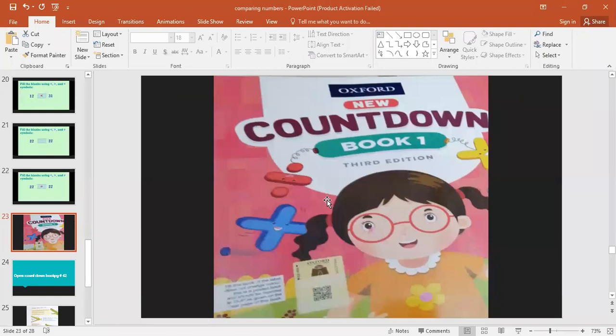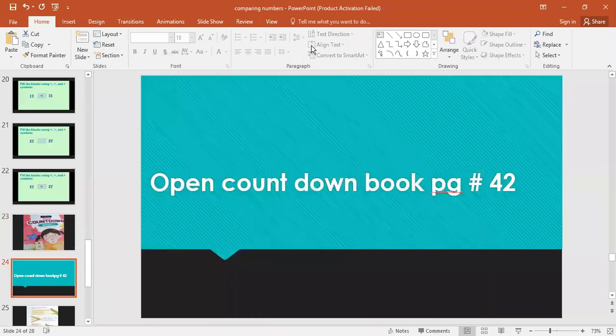So you're familiar with this? Have you seen this? What is this? It is your countdown book. And hopefully you have done many of the exercises in it, but today you have to open page number 42. All of you please open your countdown books, page number 42. Good, you are giving the right answers in the chat, but now we have to move forward. Did all of you open?